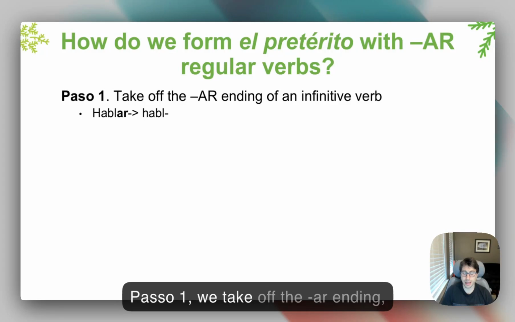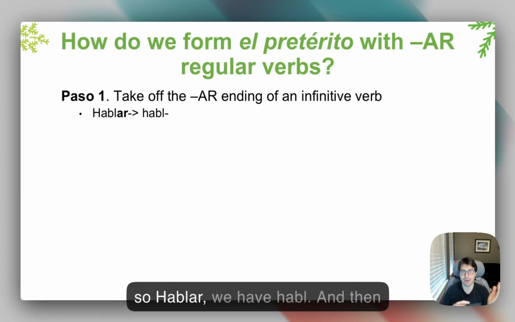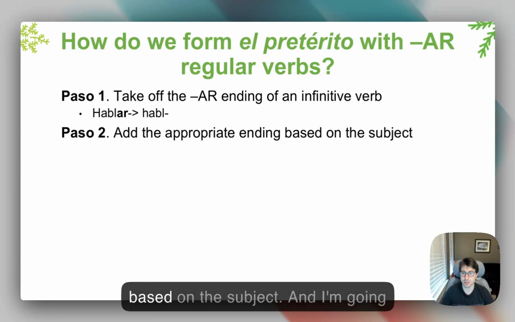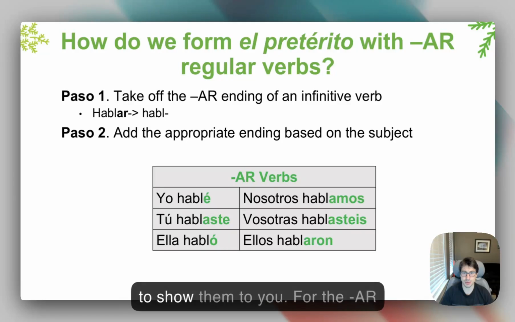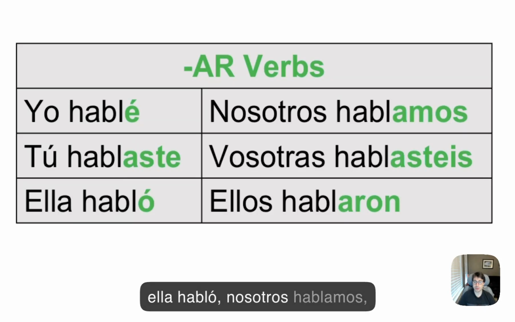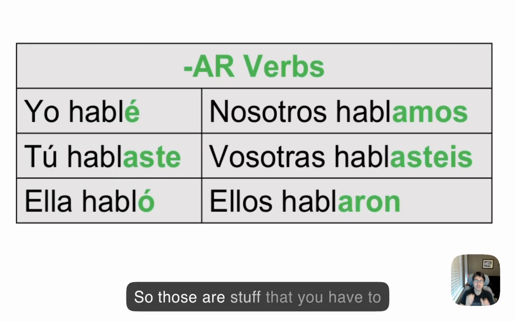Paso uno, we take off the AR ending. So, hablar, we have habl-. And then we add the appropriate ending based on the subject. And I'm going to show them to you. For the AR verb, we have yo hablé, tú hablaste, ella habló, nosotros hablamos, vosotras hablasteis, ellos hablaron. So those are things that you have to remember. Pause the video and repeat the hablar conjugation at least 3 or 4 times.